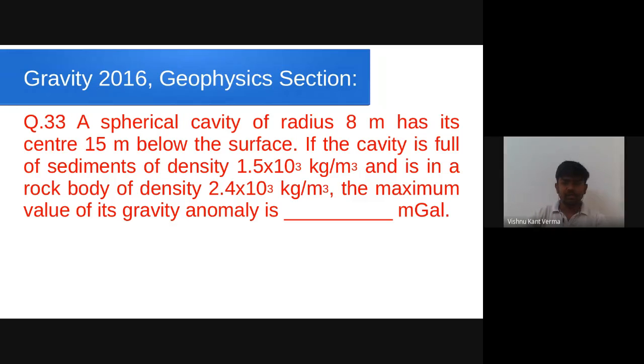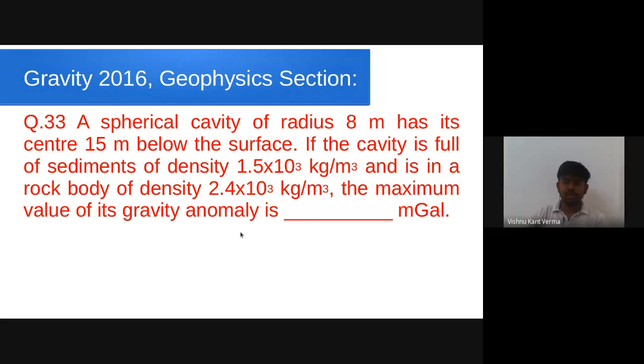We are having our next question, again from the geophysics section, a 2 marks question. We have a spherical cavity of radius 8 meter that has its center 15 meter below the surface of the earth. If the cavity is full of sediment of density 1.5 into 10 to the power of 3 kg per meter cube and is in a rock body of density 2.4 into 10 to the power of 3 kg per meter cube, the maximum value of its gravity anomaly is.